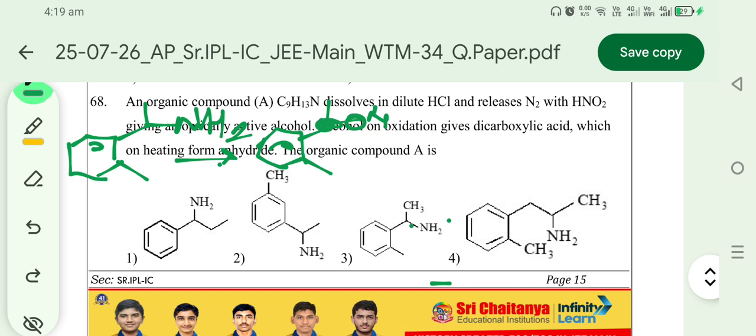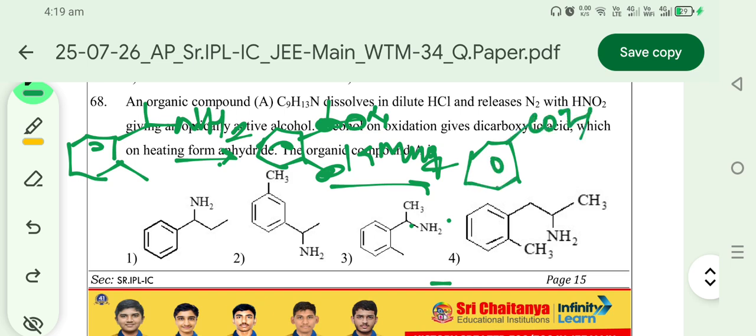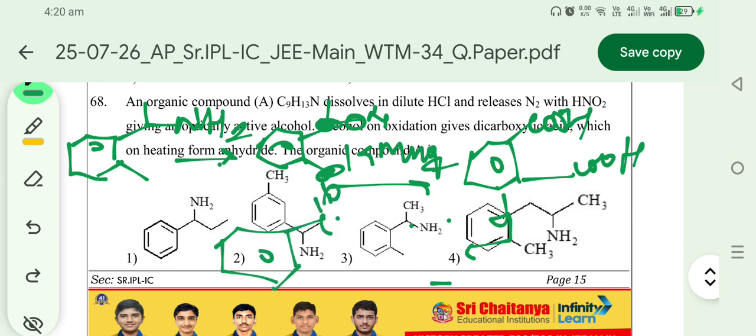On oxidation with KMnO4, the benzylic hydrogen-containing part and the alcoholic part both are converted to carboxylic acid, which on heating produces an anhydride. So it is the structure.